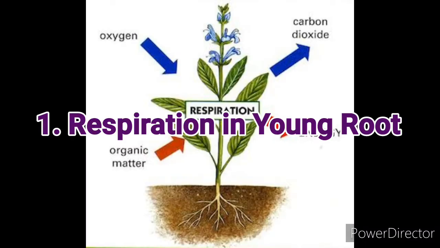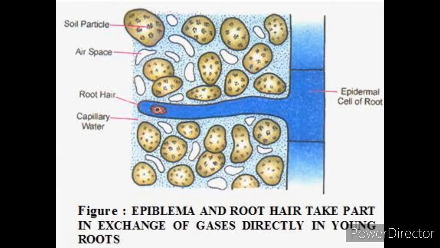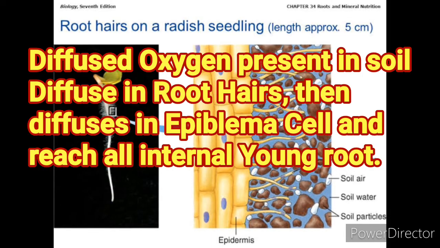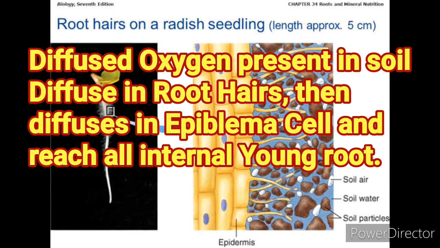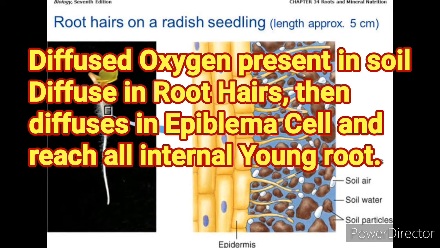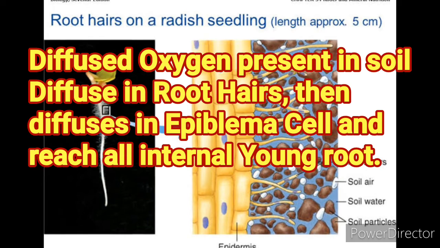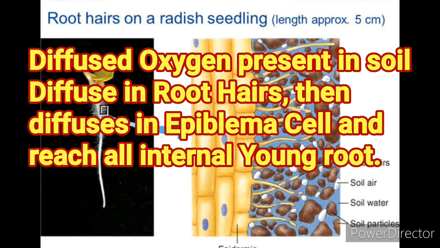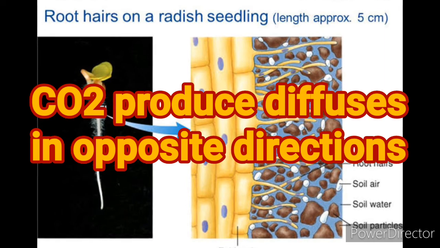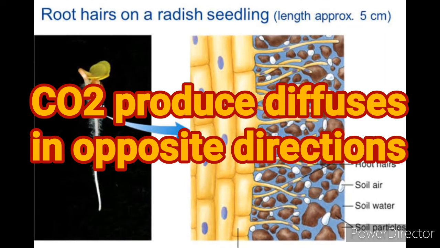Now let's see how respiration takes place in a young root. Air occurs in the soil interspaces. Root hairs as well as epiblema cells of the young roots are in contact with them. They are also permeable to metabolic gases. Oxygen of soil air diffuses through the root hair, then the epiblema cell, and then reaches all internal cells of the young root. Carbon dioxide produced by root cells diffuses in the opposite direction.